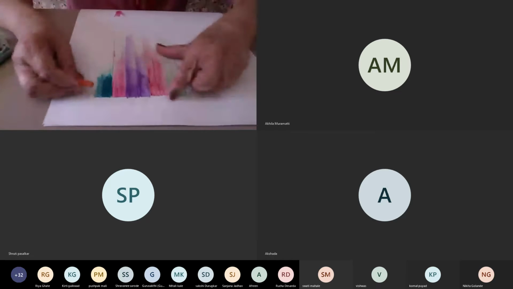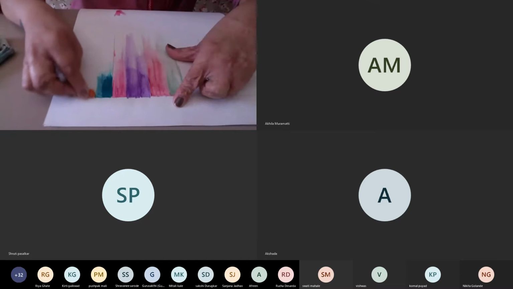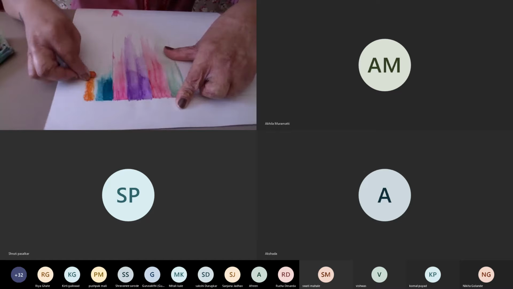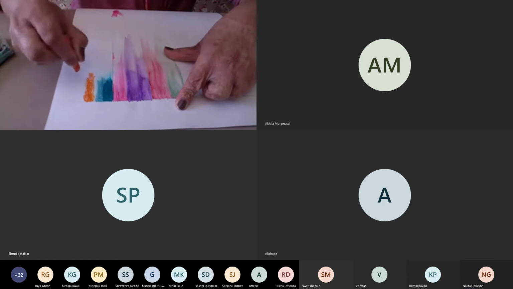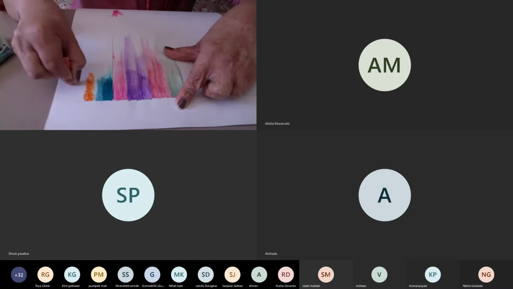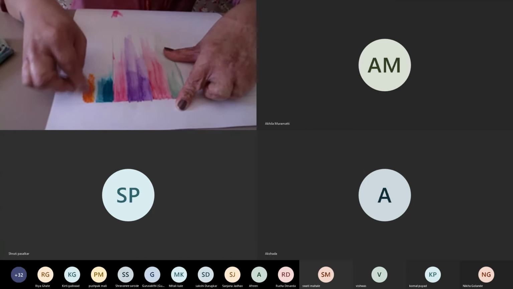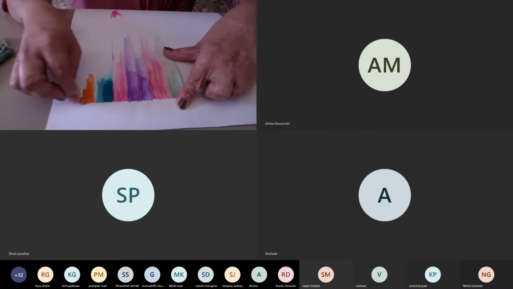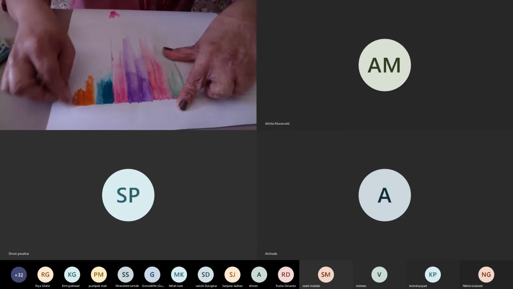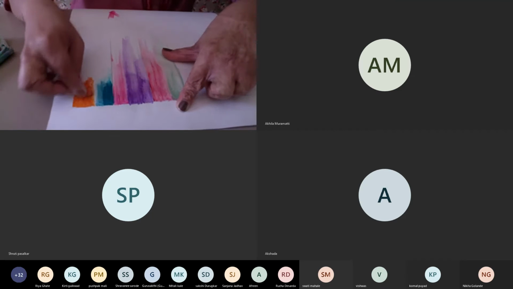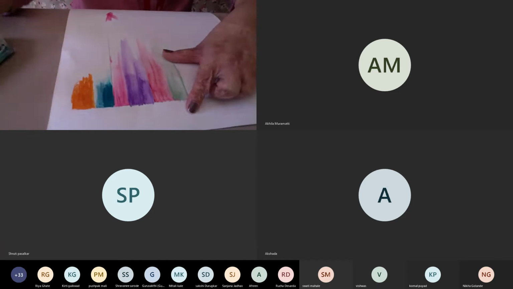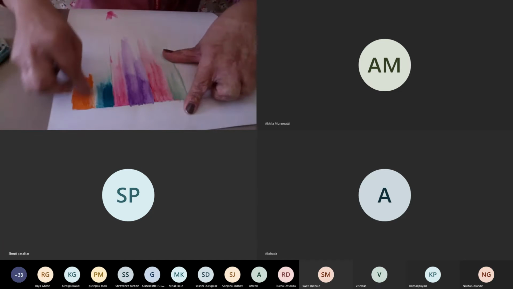Now I'm going to blend one more color into that, which is orange. Whenever you are working on oil pastels, it's better not to hold them perpendicular to the sheet, but at a 45 degree angle, so that it gives you a good effect and a good area is covered while you're painting it. And then again I'm going to blend it into white.